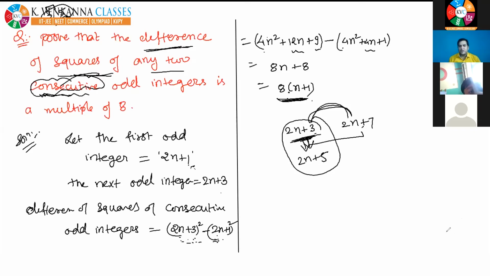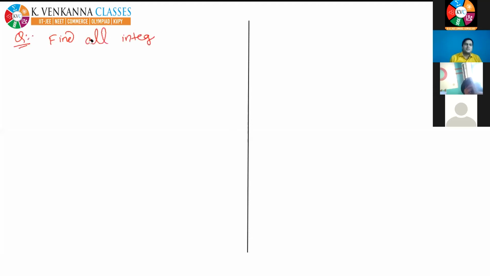I think you have all written this in your copy. I'm going to solve the next question. The next question is again a very good, very important question, and this concept is also very important to you. The question is: find integers a and b which satisfy a square minus b square is equal to 91.